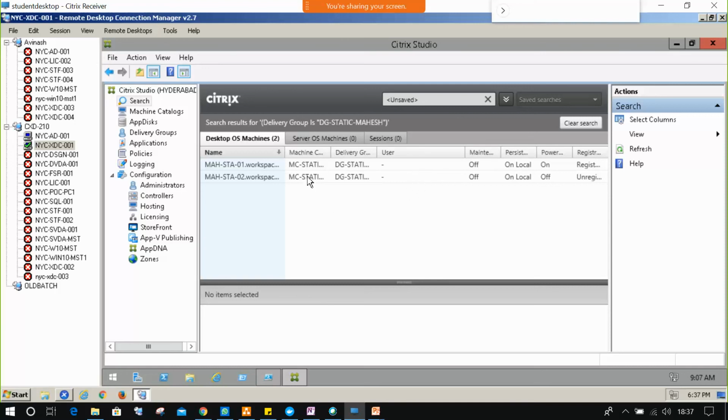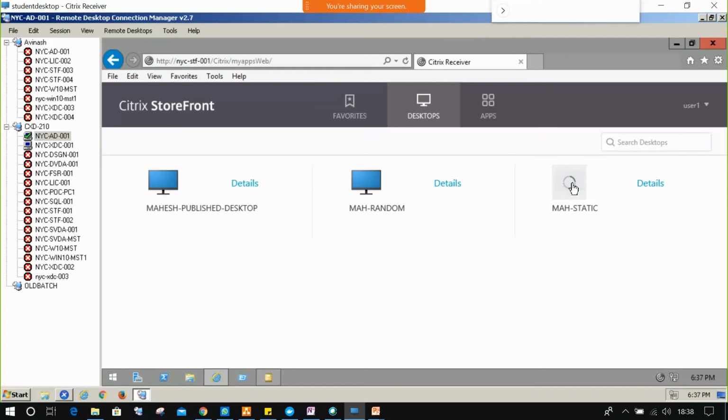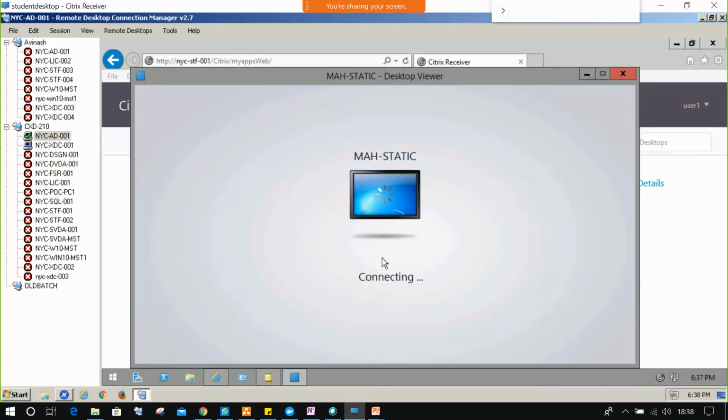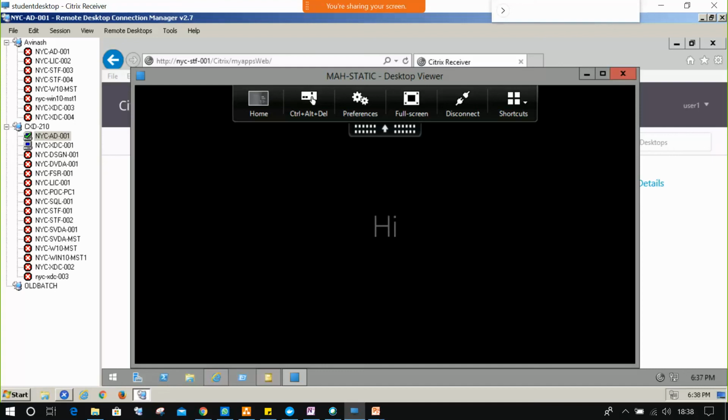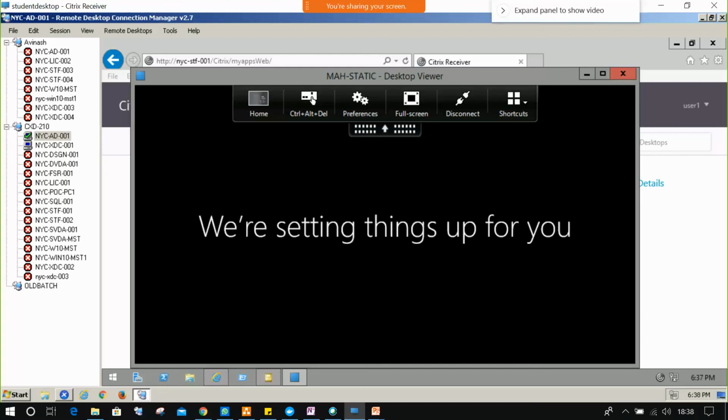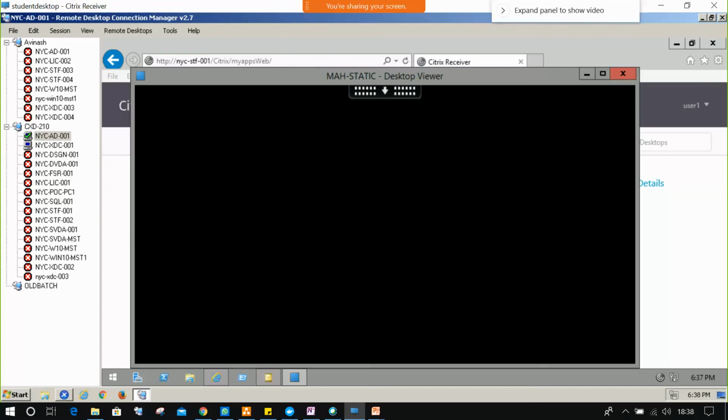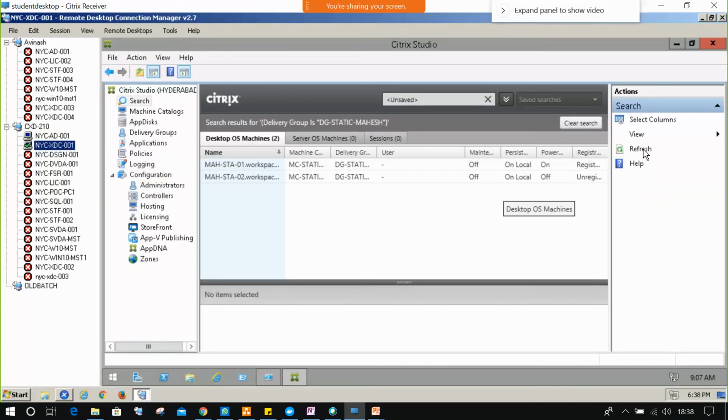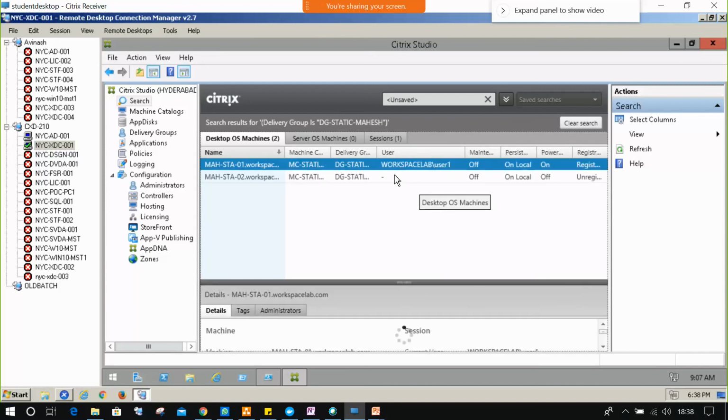The machine the user connects to first is permanently registered for that user. Understood? Whichever machine the user connects to the desktop the first time gets registered to that user in static. So now I'm clicking MAH static. Now I'm connecting. Now I can go and check the XDC. It registered with user 1.